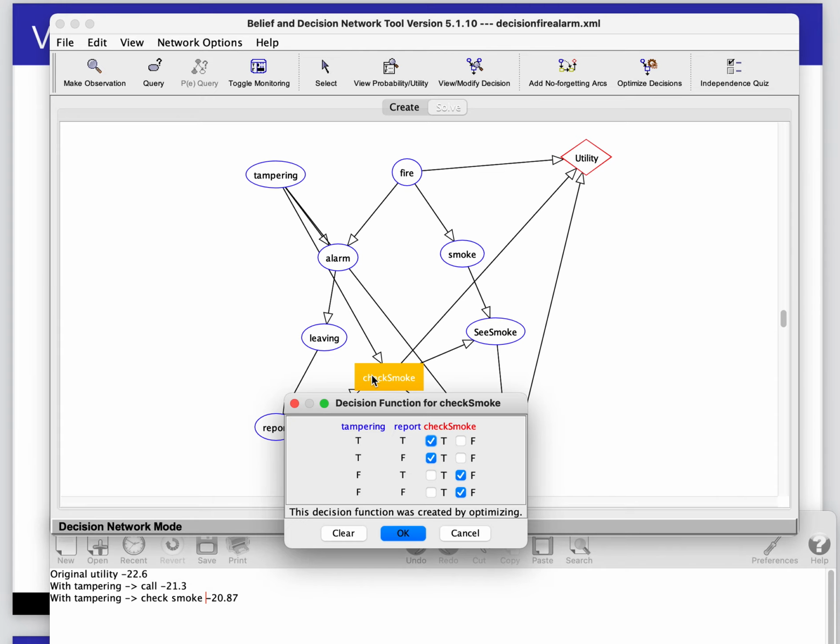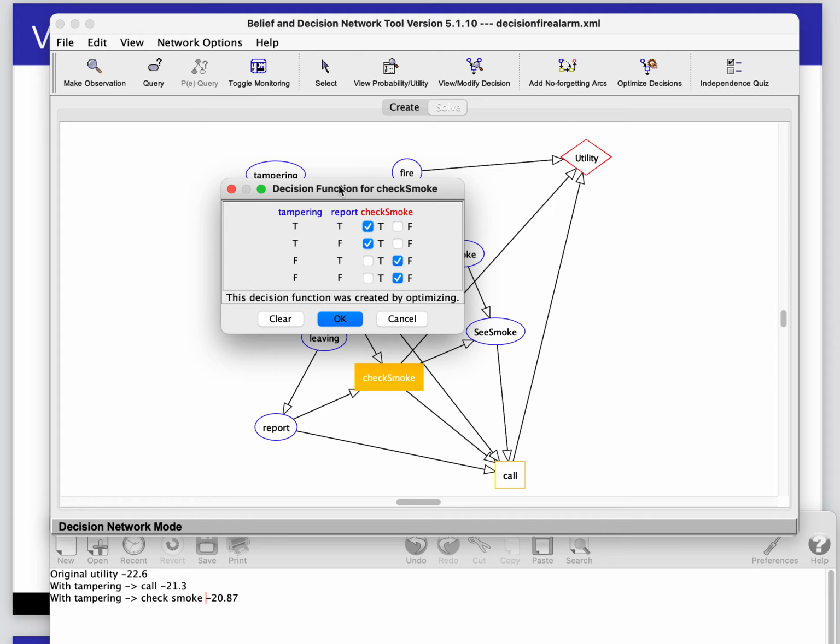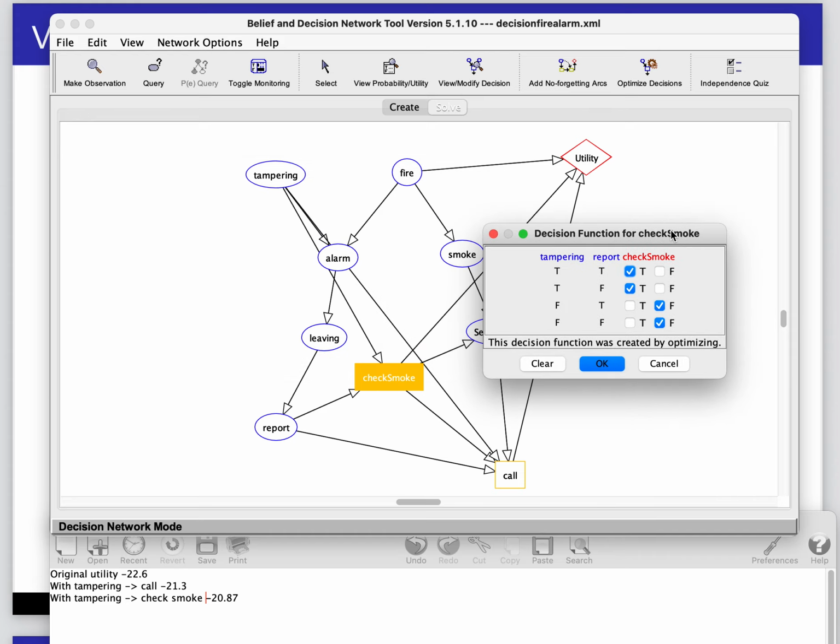So in fact, if there's tampering, we're going to check for smoke, and if there's no tampering, we're not going to check for smoke, independently of the report. You might think that's weird because before it actually did depend on the report, but since the call depends on tampering, it doesn't. So interesting things happen in here.